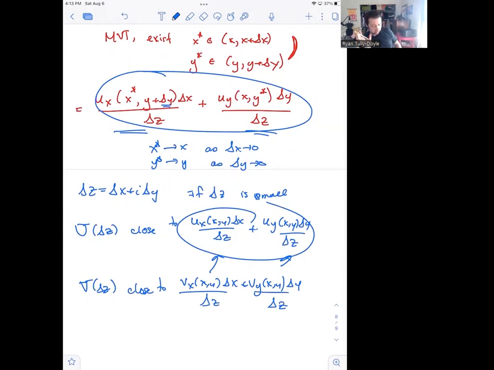Okay, so all we've done so far is just a really straightforward approximation of the difference quotient that we're trying to estimate.